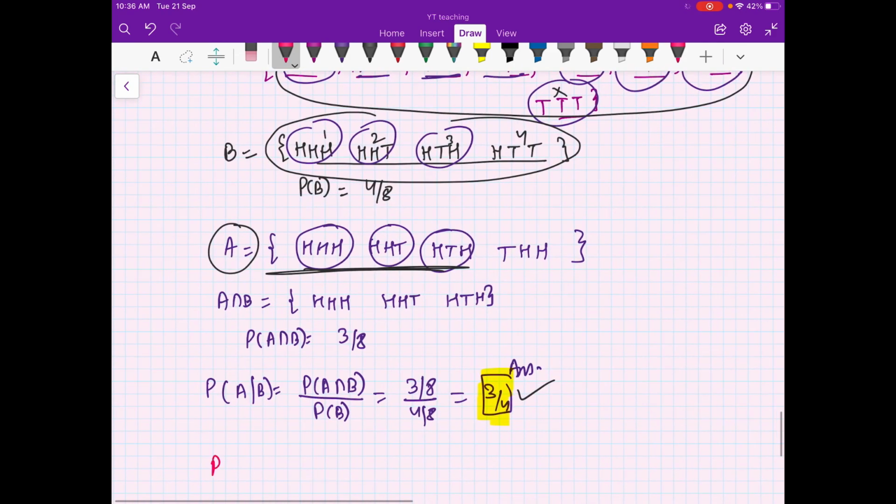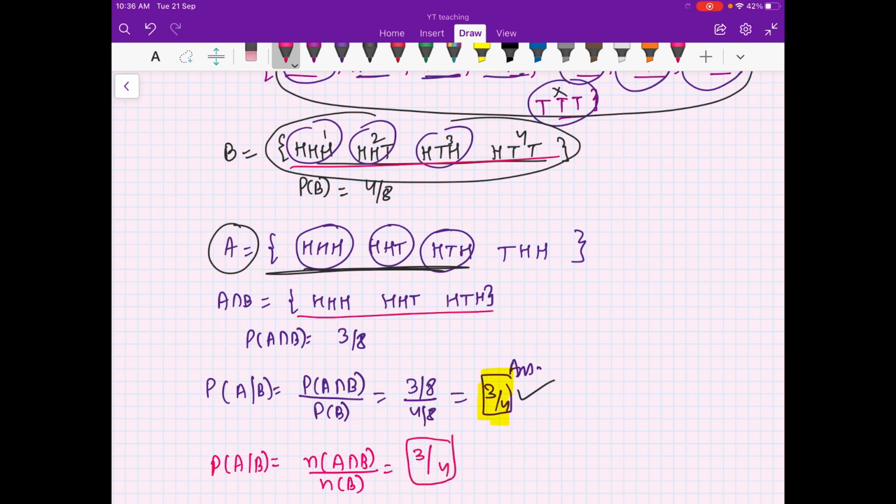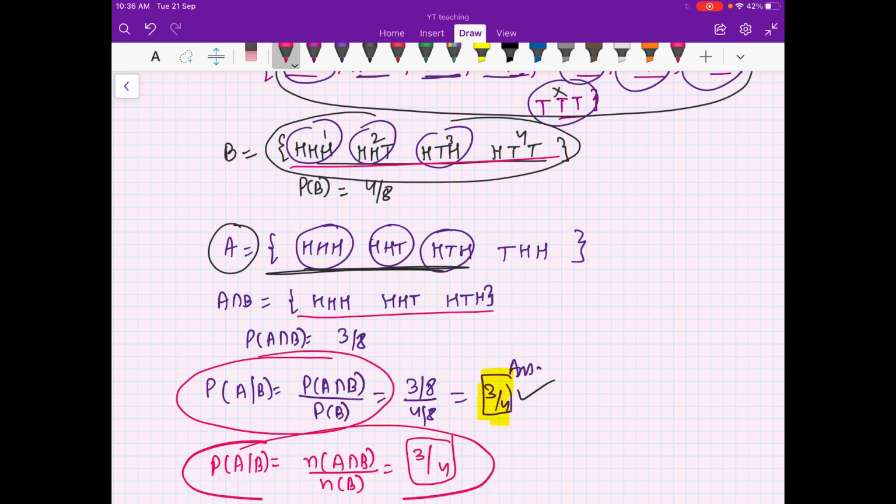So you can directly compute the probability as the number of elements in A intersection B divided by the number of elements in B. That is 3 divided by 4. Either way you can use. The first is the definition which is valid every time. This one is valid when your outcomes are equally likely.